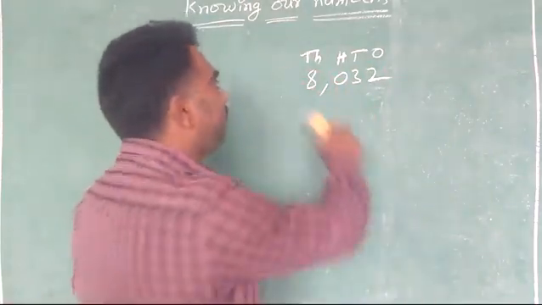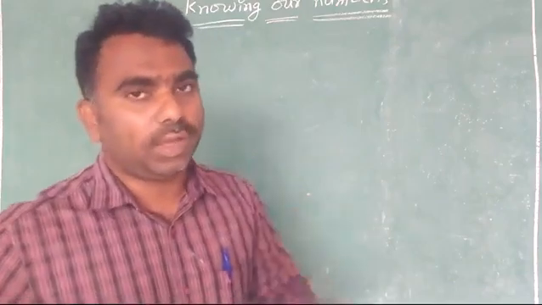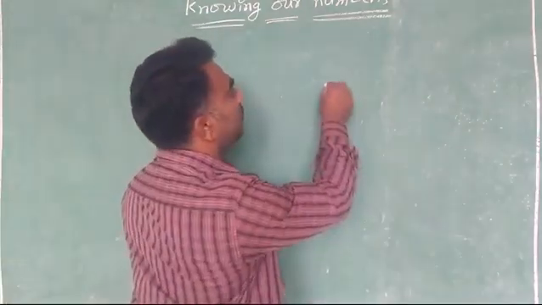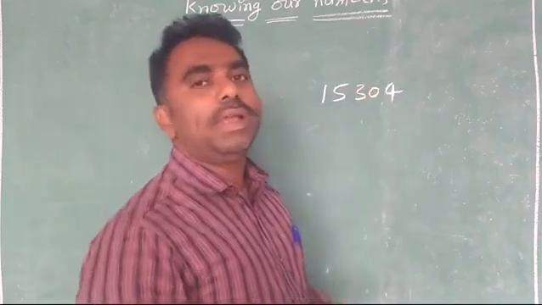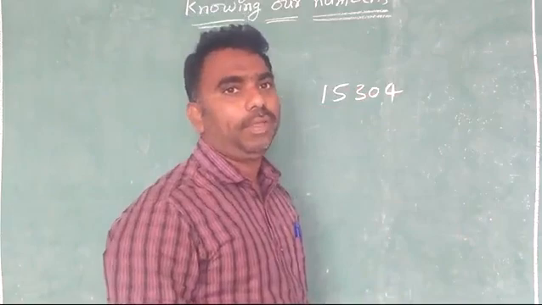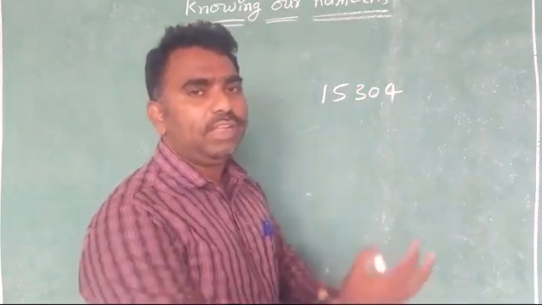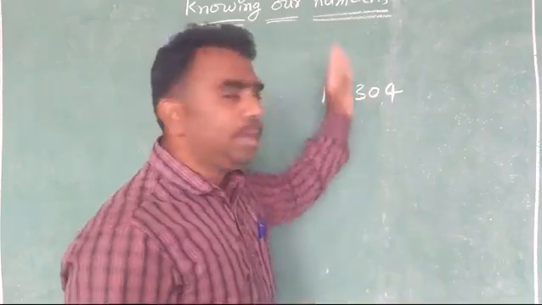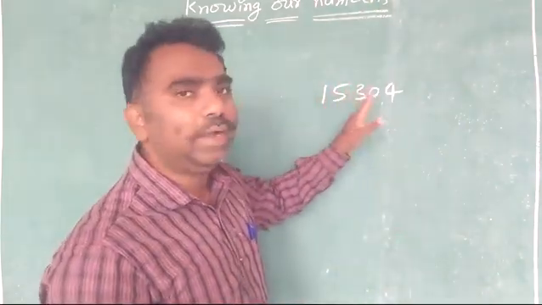Similarly, I have given the population of Sangareddy town here. Can you see this? This is the population of Sangareddy. So how do you read it? As usual, you know the system of reading numbers. First we will keep the places. After keeping the places, we will try to read it.